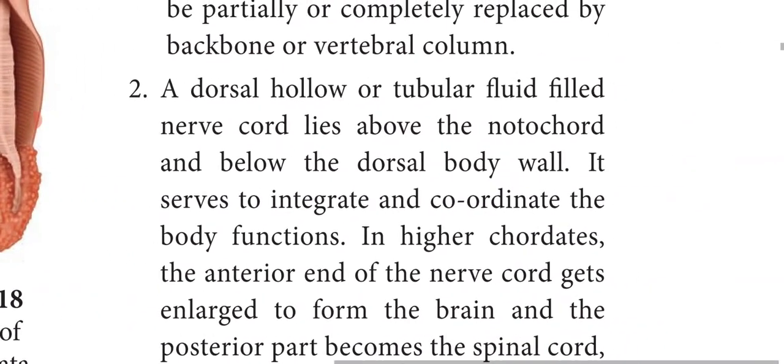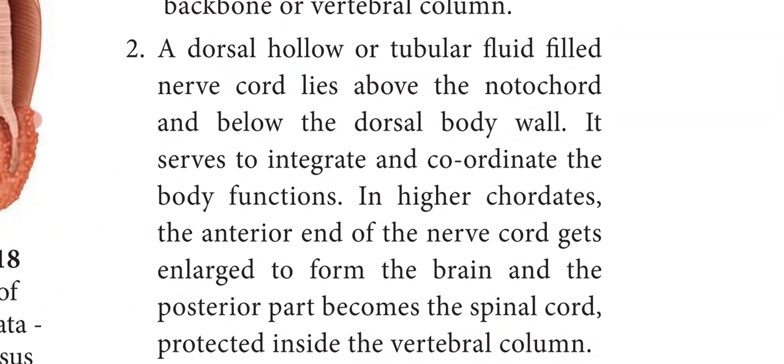Next we will see the second distinct feature, that is a dorsal hollow or tubular fluid-filled nerve cord. A dorsal hollow or tubular fluid-filled nerve cord is present above the notochord and below the dorsal body wall.